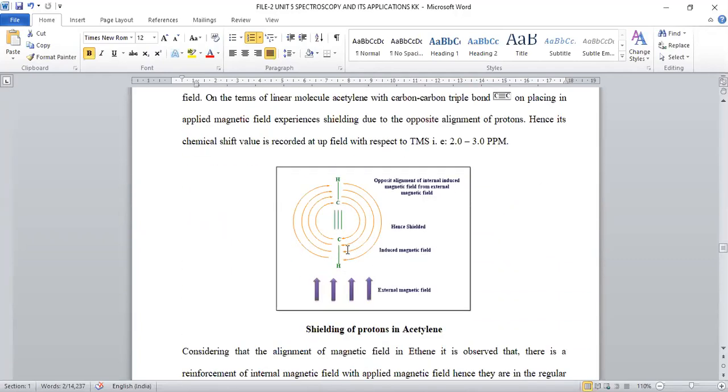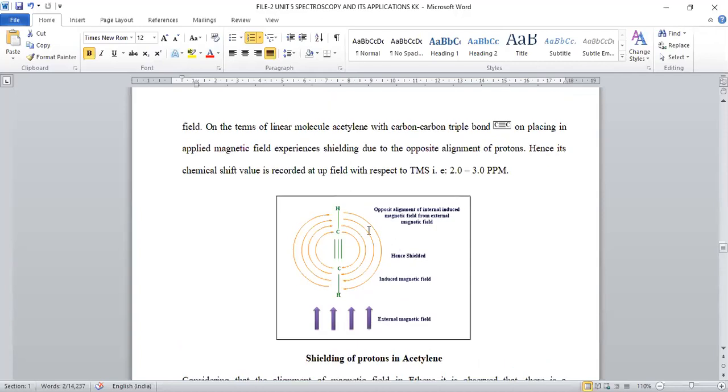When we take the acetylene molecule and place it in the external magnetic field, what happens? Here the induced and external magnetic fields are not in reinforced alignment; rather, they are in opposite alignment.